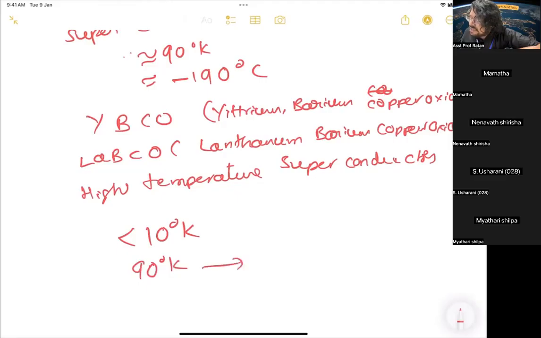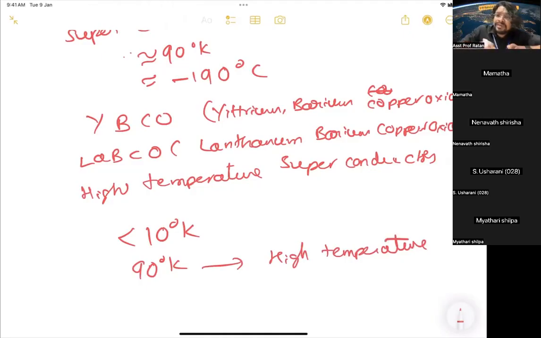In the language of superconductivity, high temperature means about 90 degrees Kelvin. Until then they saw superconductivity only below 10 Kelvin, but here they see it at 90, 77, 80 Kelvin. So that is called high temperature superconductors.